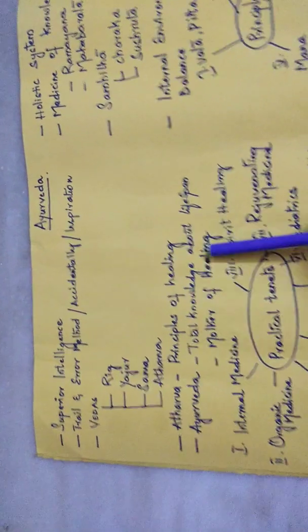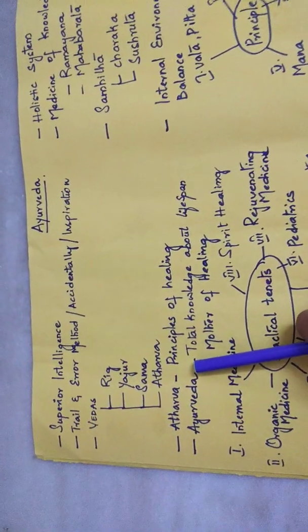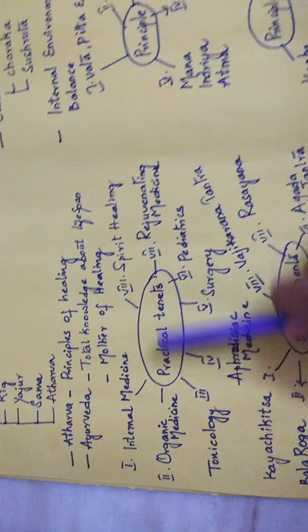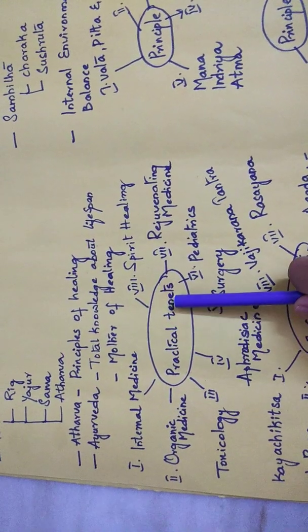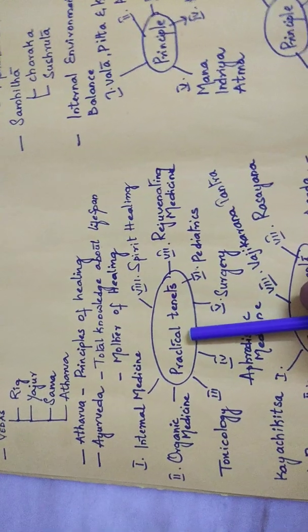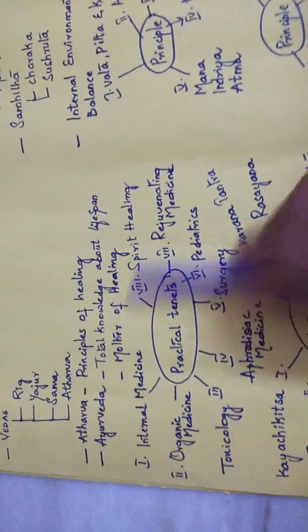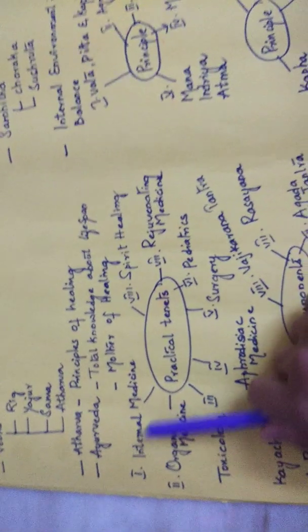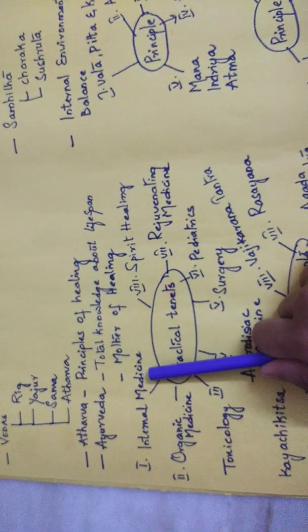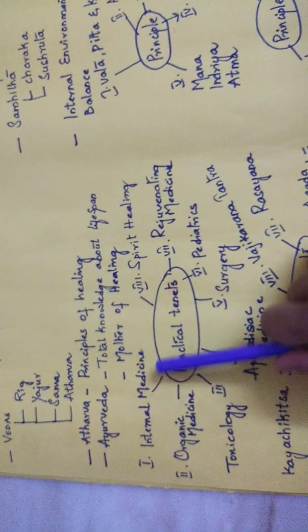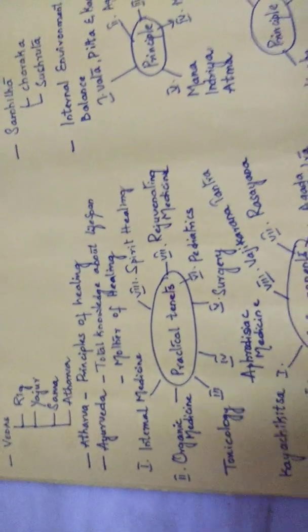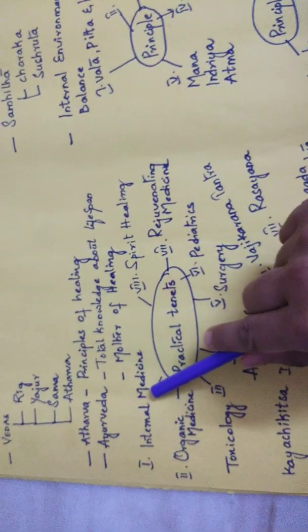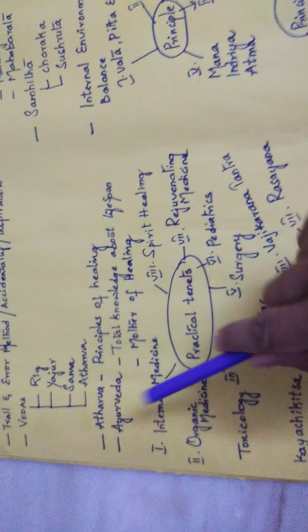We can also say that many countries, like the Tibetans, Chinese and Greeks, believe that Ayurveda is the mother of healing. So when we talk about Ayurveda, we have to talk about the practical tenets. So what are these practical tenets? Under Ayurveda, we have to go for 8 concepts. The very first concept is internal medicine. What does internal medicine in Ayurveda tell about? It tells about all the anatomical structures, along with structure and function.